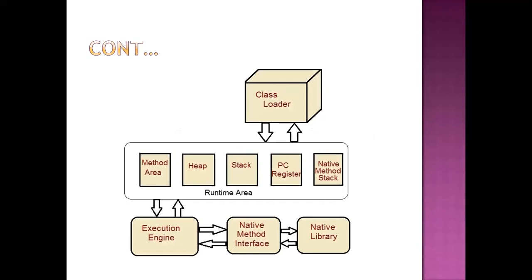The .class file can be loaded with the help of the class loader. For loading these .class files, there are different runtime areas: the method area, heap area, stack area, PC registers, and native method stacks. Then it moves to the execution engine. In this execution engine, with the help of the native method interfaces and native libraries, we can view the output.